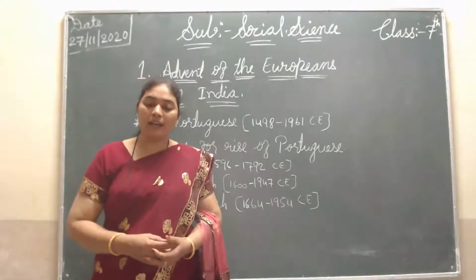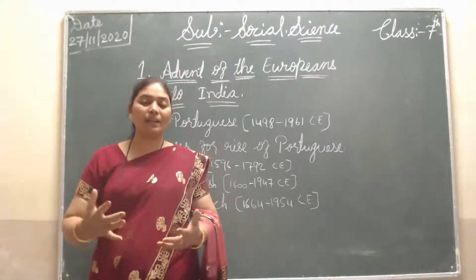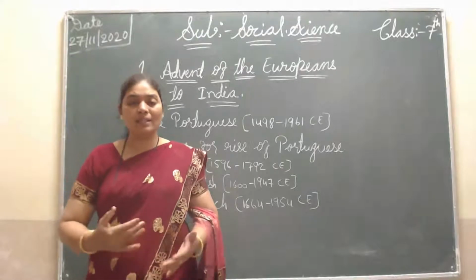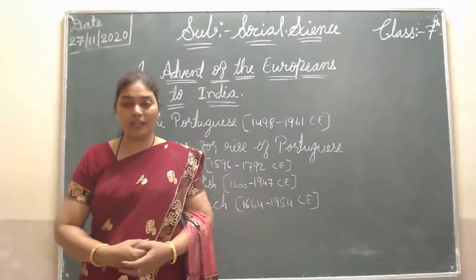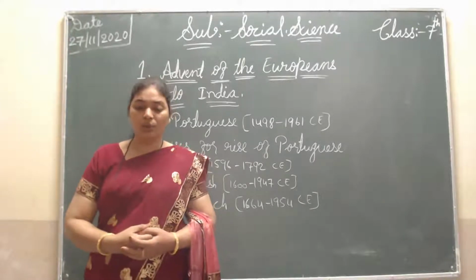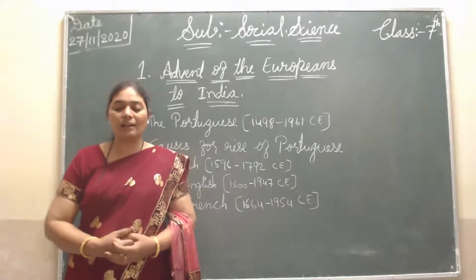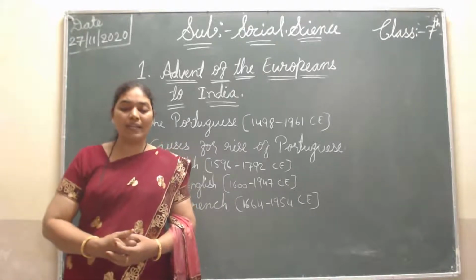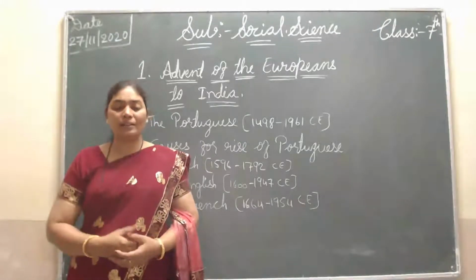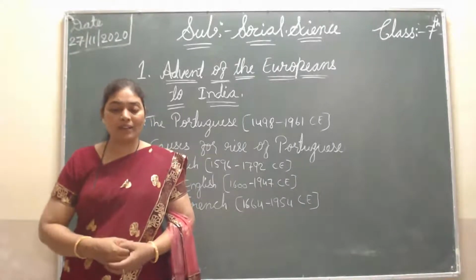Then gradually the profit of the East India Company increased notably. Here they are ruling very kindly, and the business is going very smoothly, so the economic condition becomes better. They obtained permission, the Dastak, to trade without any tax in the Bengal province. They are not giving any trade tax, and without paying tax they are doing business very fast.